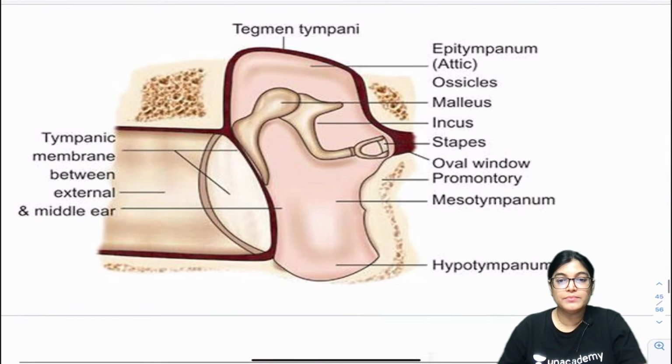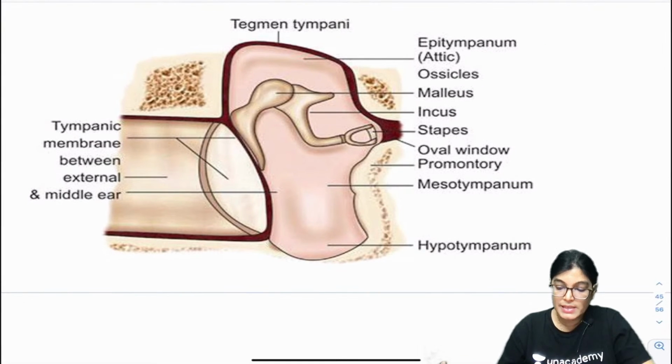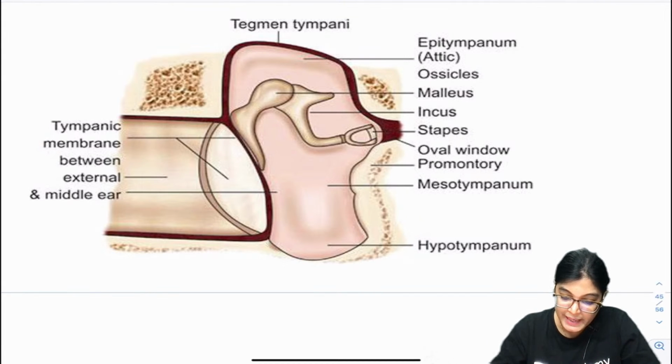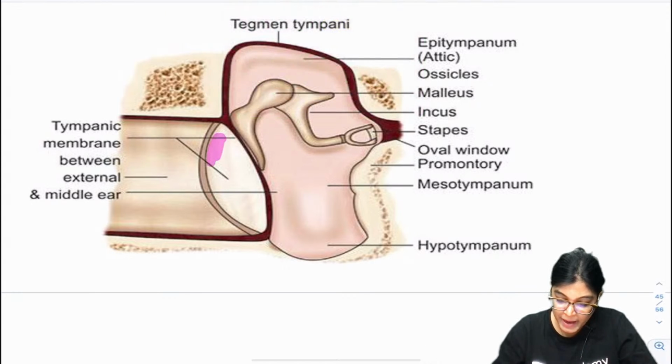See this diagram. Here you see three parts of the middle ear cavity. I would like to shade the tympanic membrane now. This is the tympanic membrane, which I am highlighting with pink color. What is the tympanic membrane? It is the eardrum.